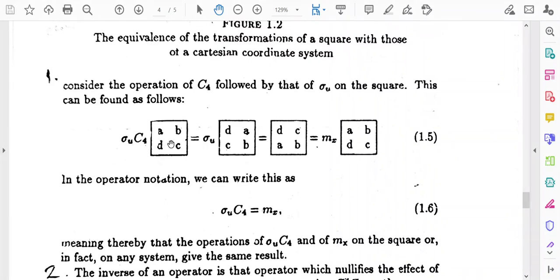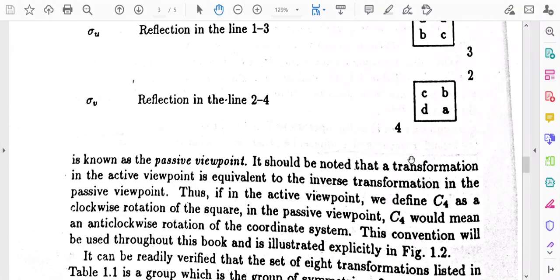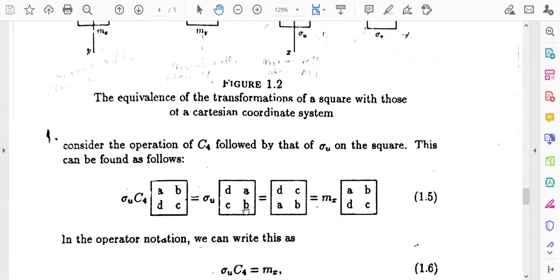Next, sigma u will operate on this square. Now what is the meaning of sigma u? You just check it again. Sigma u means reflection in the line 1 3, that is you have to set a mirror here in this corner. So if you set a mirror in this corner, these two positions will remain unchanged, only the others will interchange. So you see the figure, you set a mirror here, so D and B will be unchanged and A and C will interchange their position, that is why this is C and this is A.